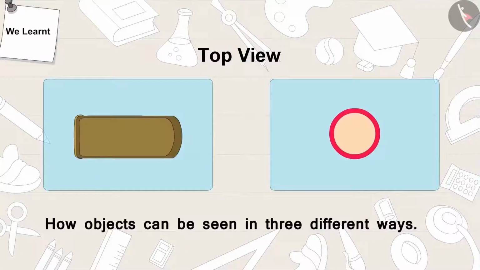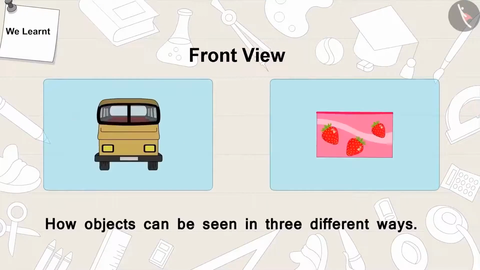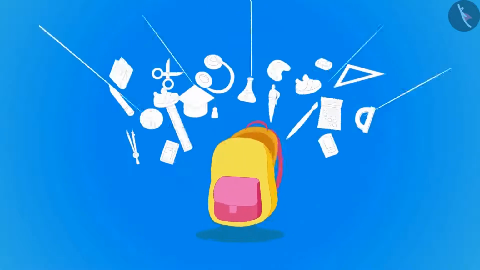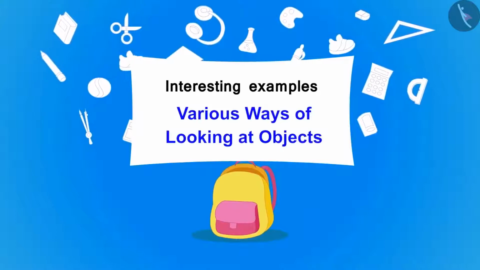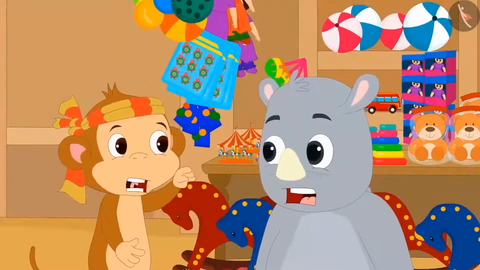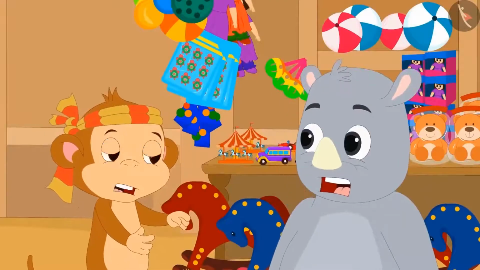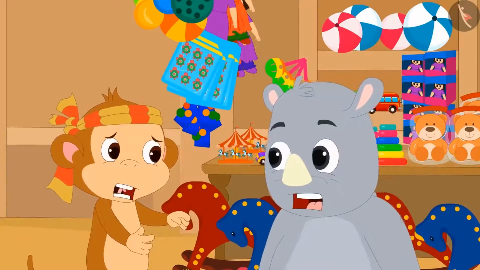In the previous video, we learned how objects can be viewed in three different ways. In this video, we will learn more about this with the help of some interesting examples. Babban is telling Gaggu how Raju and Bablu fooled him and did not give the money for the ice cream.